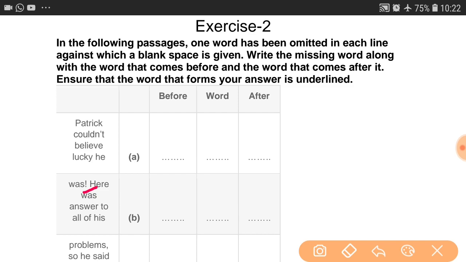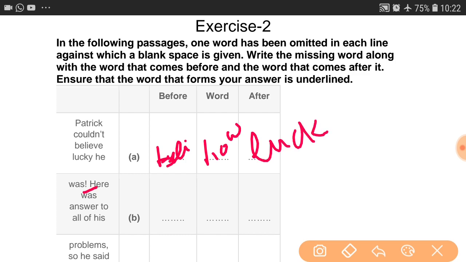So in the before column we have to write believe, and in the word column we have to write how, and in the after column lucky. Okay, clear?